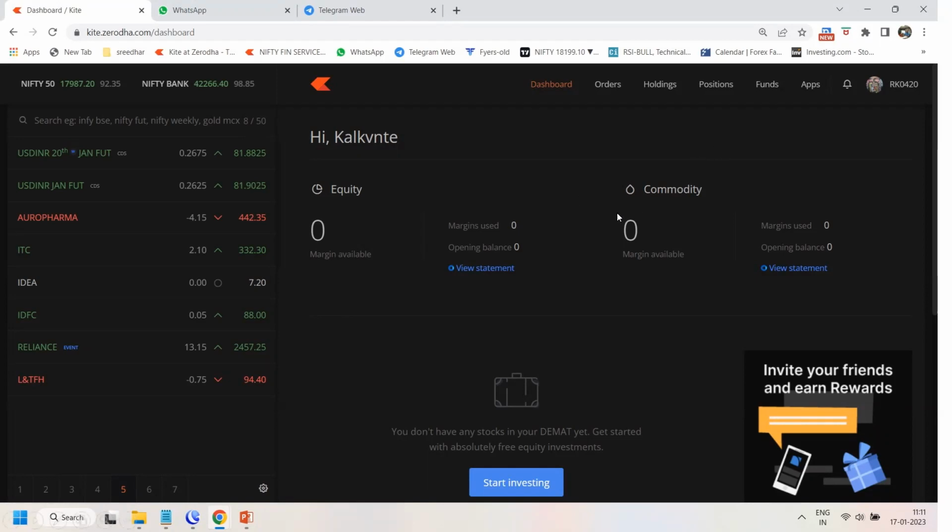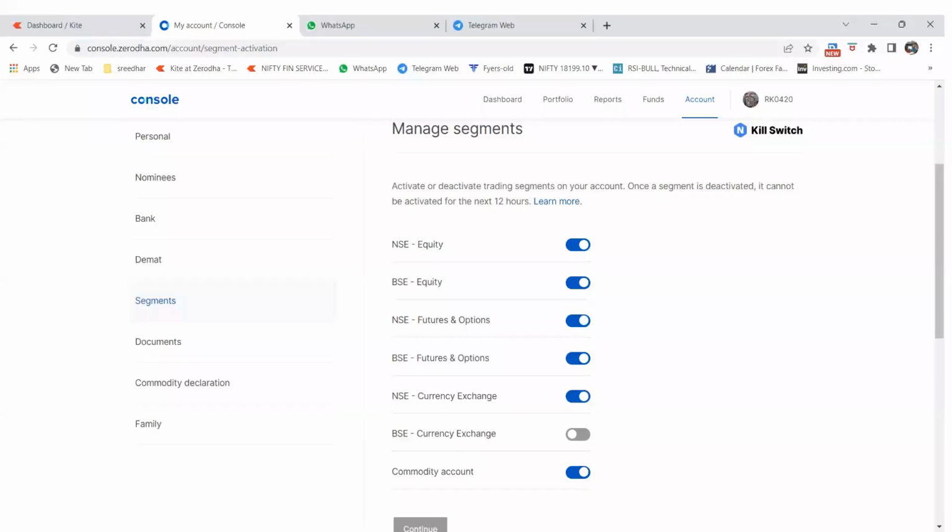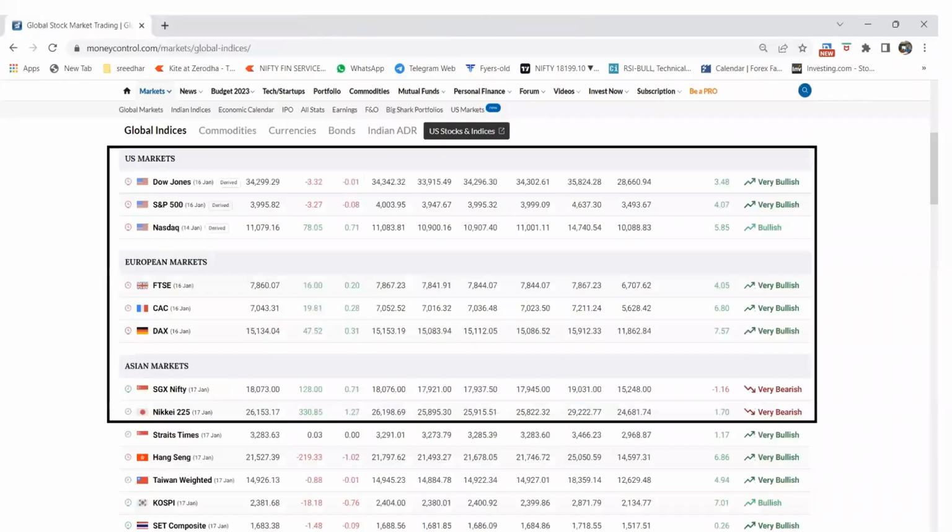Equities and commodities are maintained in separate segments in Zerodha, but in some demat accounts they show in a single place where you can invest your money in equities as well as commodities. To trade in delivery, you need to have NSE equities as well as BSE equities access. For trading in futures and options, you need to have NSE futures and NSE currency futures exchange access. To trade in commodities, you need to have a commodity account. Whichever you are going to plan for trading, you can get those enabled.